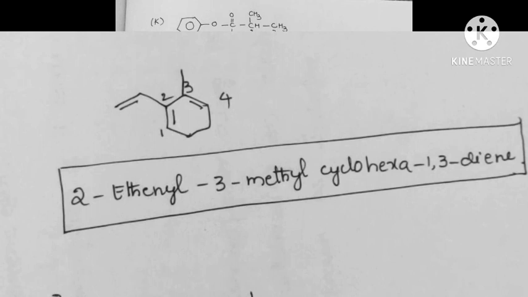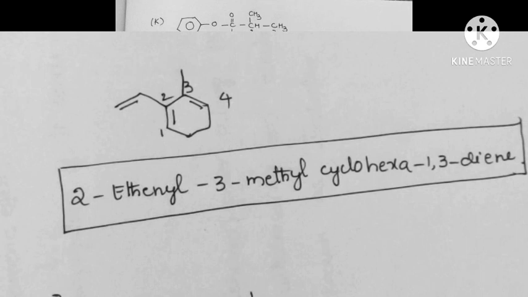And the next skeleton is like this. So the numbering is like 1, 2, 3, 4th carbon. In this, the third carbon carries a methyl group and the second carbon carries an ethynyl group. Substituents: 2-ethynyl, 3-methyl.